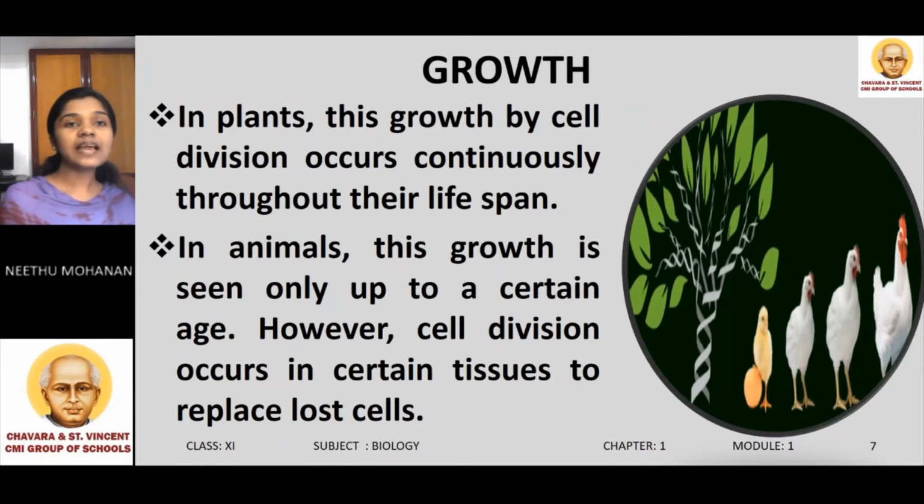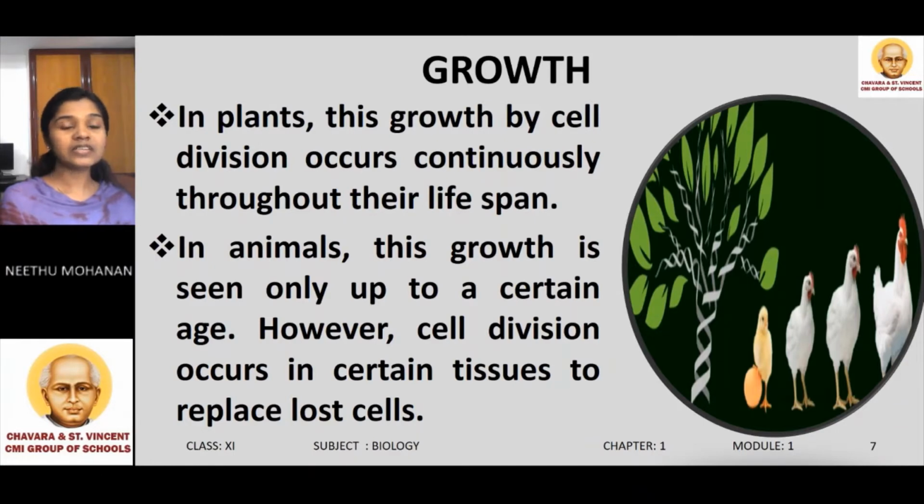Both plants and animals grow by the process of cell division, but they exhibit slight changes in the pattern of growth. In case of plants, growth by cell division occurs continuously throughout their lifespan. But in case of animals, growth stops after a particular stage.